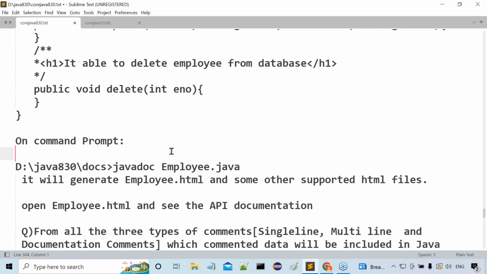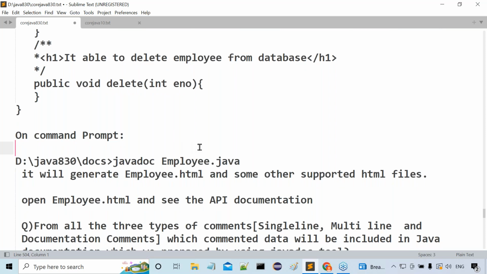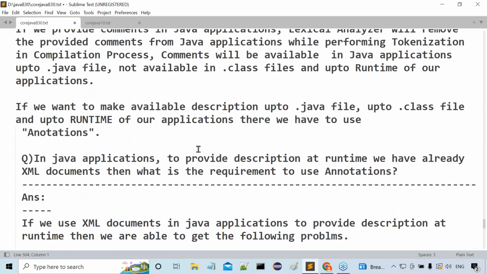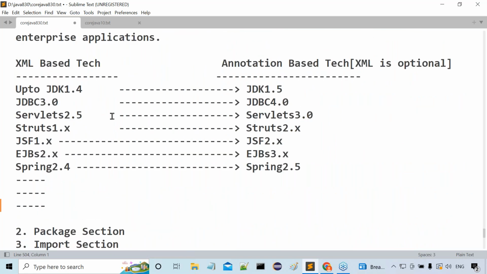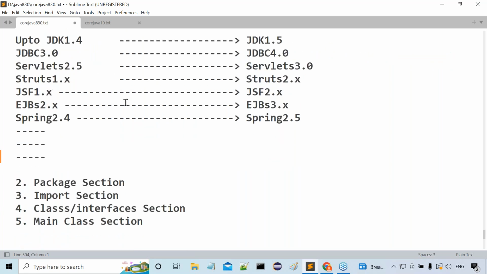Right, sir. Up to this point we understood clearly, and some technology specifications were also provided: which technologies are using XML and which technologies are using annotations. That part we understood clearly. Right, sir, that's okay, good. Listen carefully.